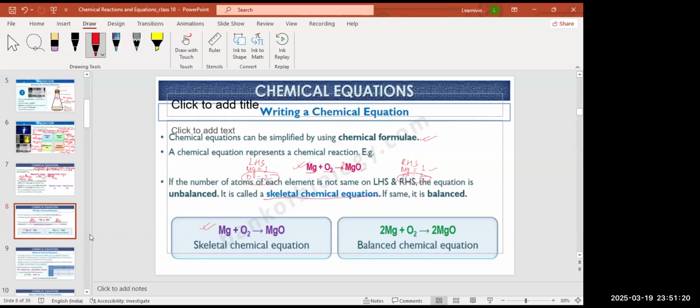So again check, this is 2 magnesium and 2 oxygen. So for 2 magnesium, just put 2 here, right? So there will be 2 magnesium, 2 magnesium. Here 2 oxygen and 2 oxygen. So this is a balanced chemical equation. That's how we balance a chemical equation. We will discuss it more briefly.